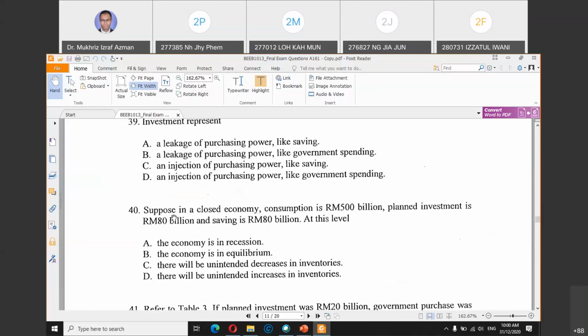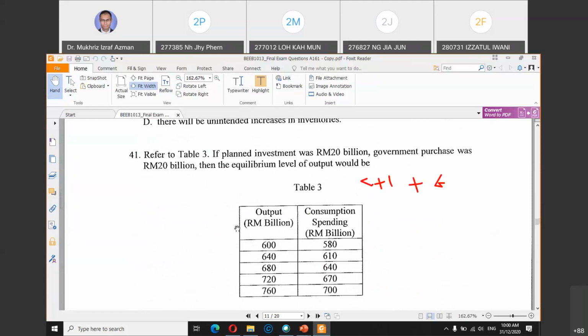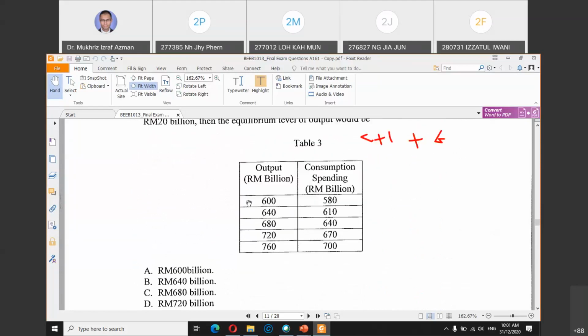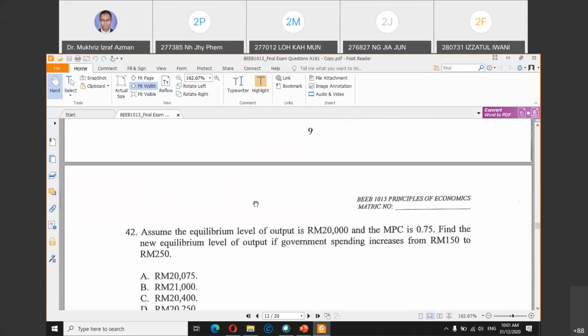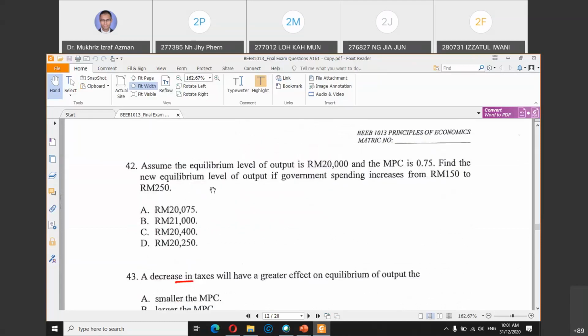And then question number 40. You have this planned investment here, so you can refer back to this question in the video. And then for this question, you have this diagram. Calculate the new output level using C plus I plus G. And finally, for these questions, we have the output level, the MPC, and then the new value.